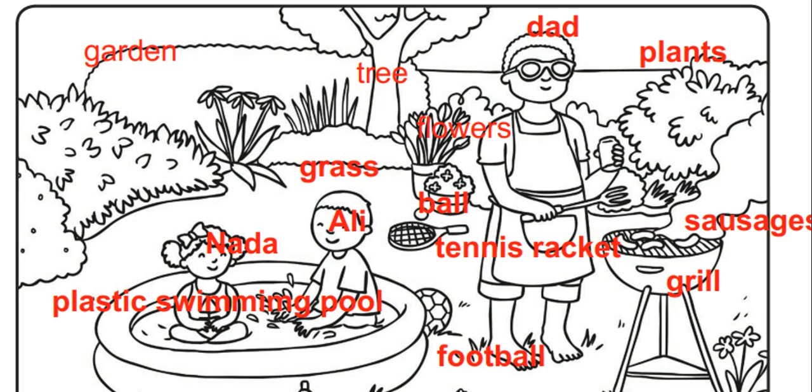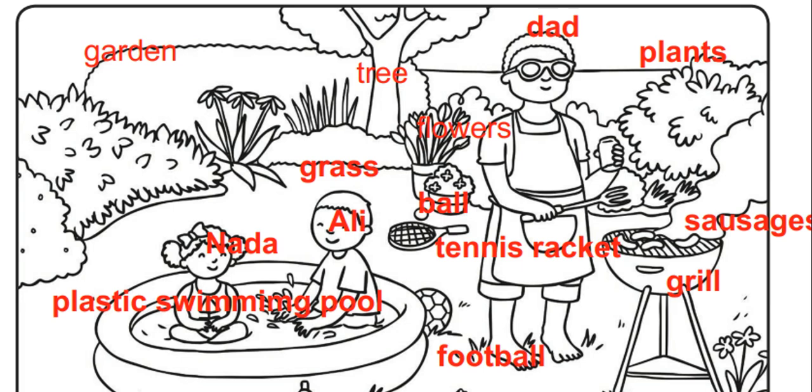I can introduce them. Okay, look here. I gave names to my characters, Nada, Ali, and Dad, and I wrote garden just to help me write my story quickly.